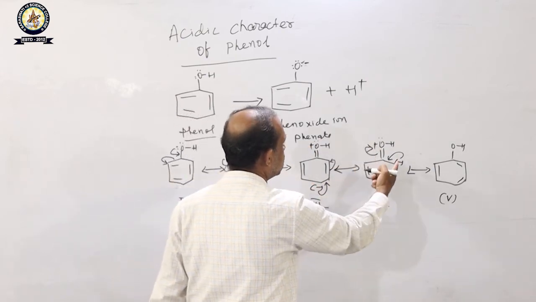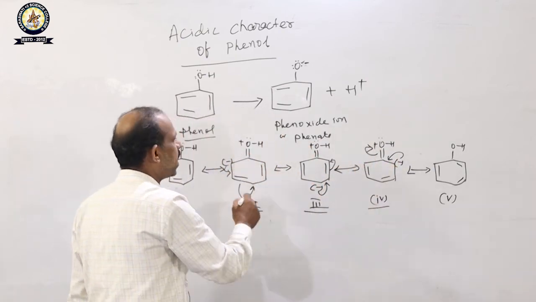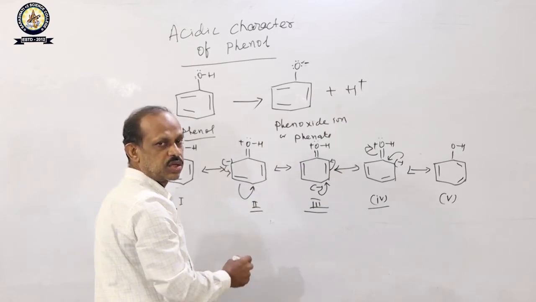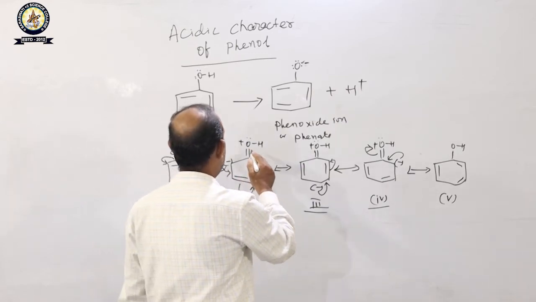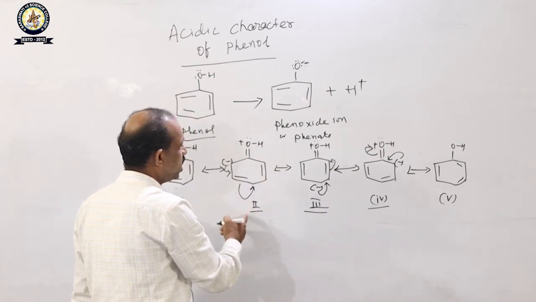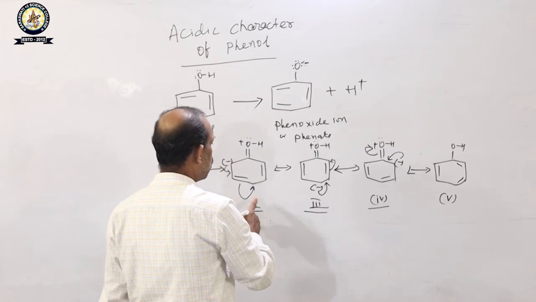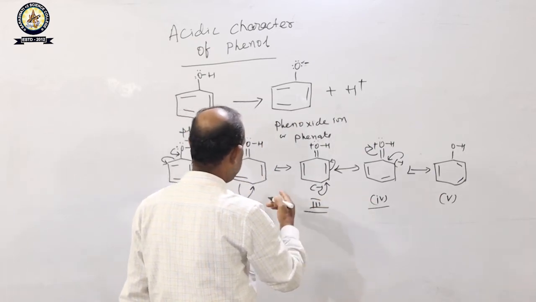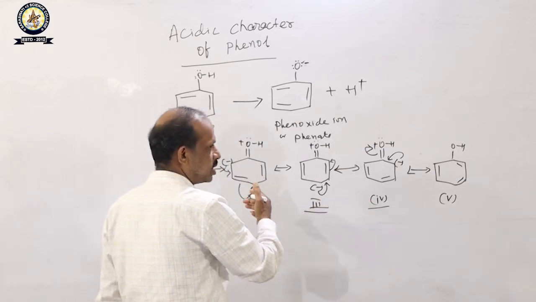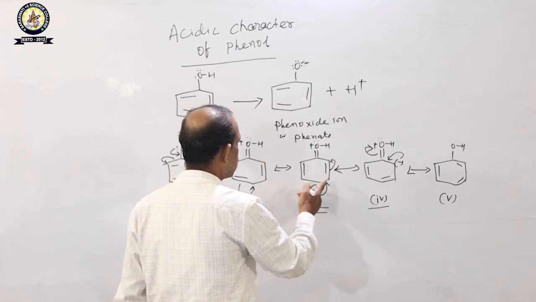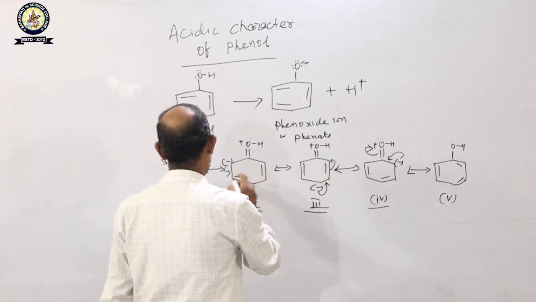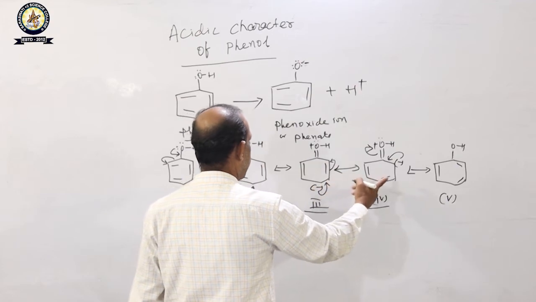Due to charge separation, it costs energy. So the energy content of these resonance structures is high; structures 2, 3 and 4 are more energetic. This is the resonance structure of phenol.